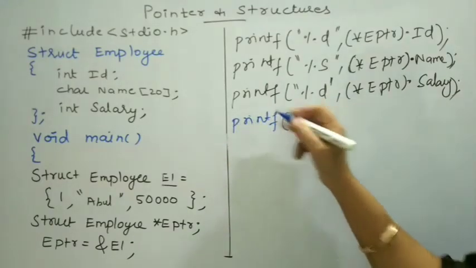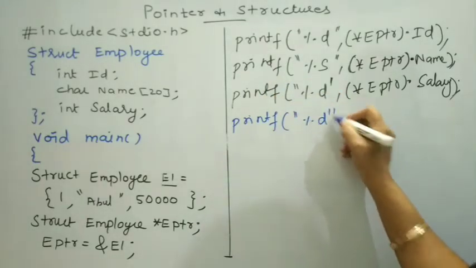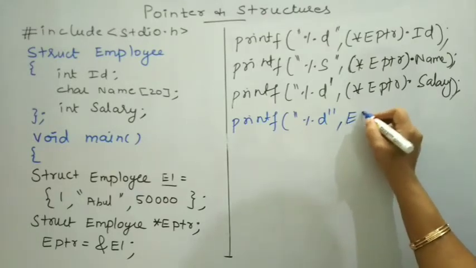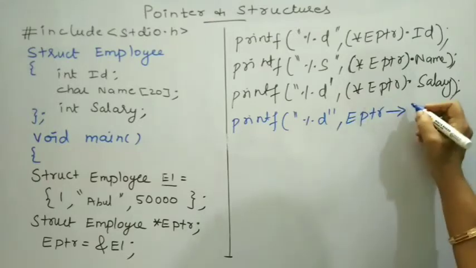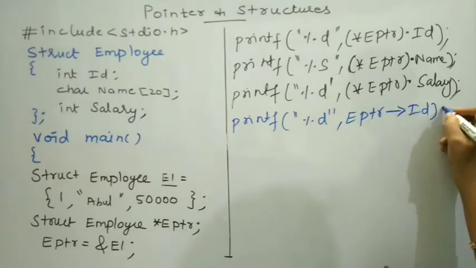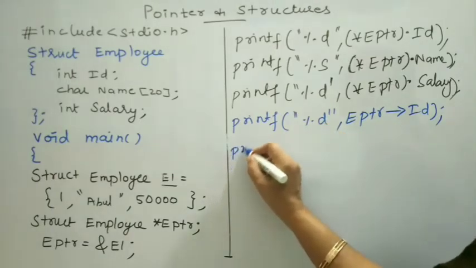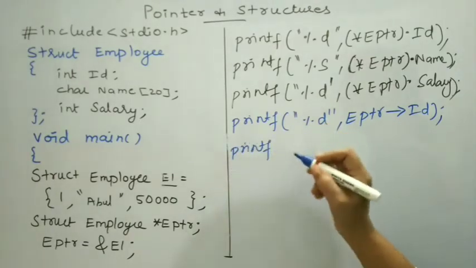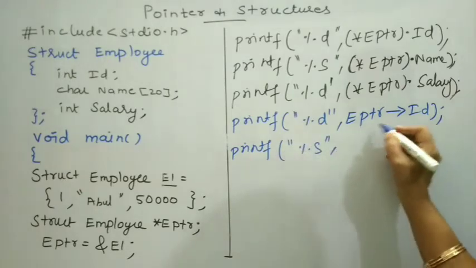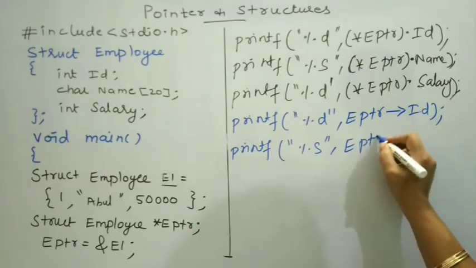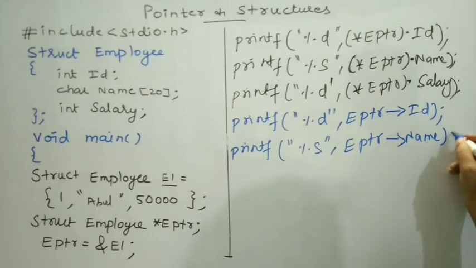printf, if I want to print the value of the data member ID, %d, comma, pointer variable EPTR and arrowhead operator to access the data member ID. So this one will fetch the value of ID, then it will be printed. If I want to print the value of the second data member name, it is a string value, so %s. To access the content, pointer variable, arrowhead operator and then the name of the data member, that is name.